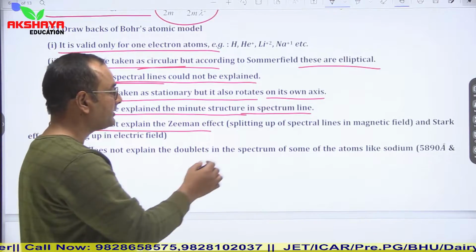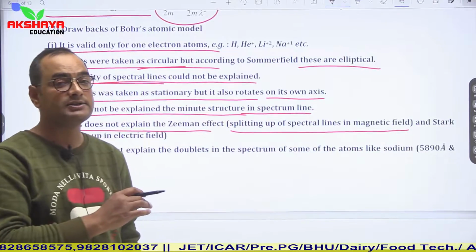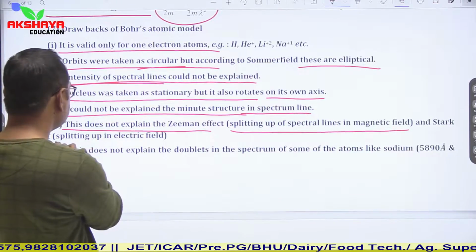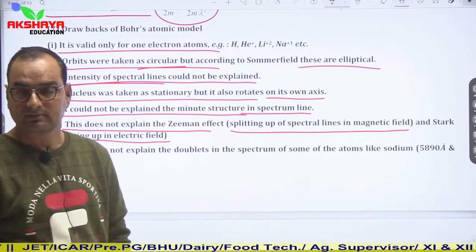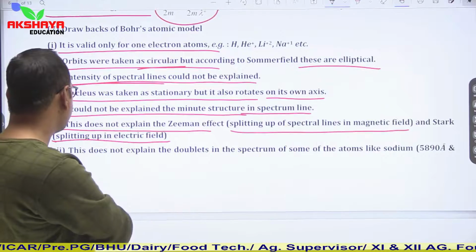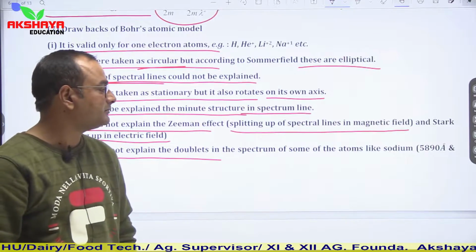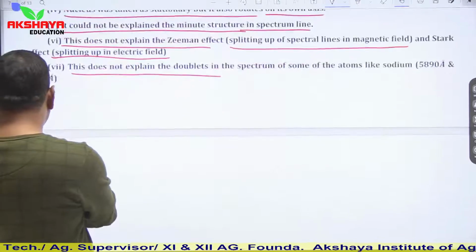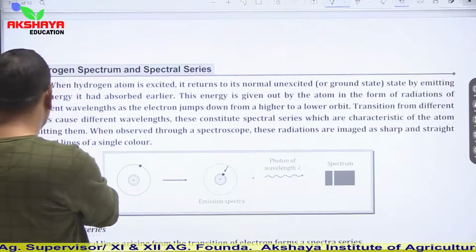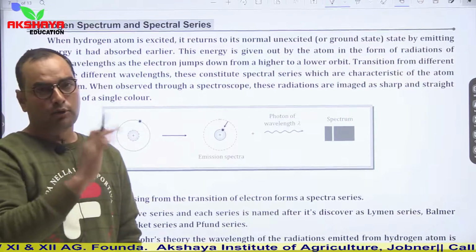The Zeeman effect is the splitting of spectral lines in a magnetic field, and the Stark effect is the splitting of spectral lines in an electric field. Clear? Next, it does not explain the doublets in the spectrum of some atoms like sodium. So these are some drawbacks of Bohr's model.